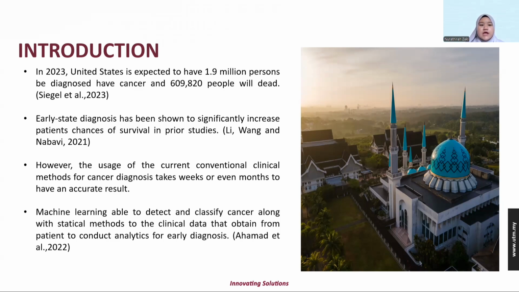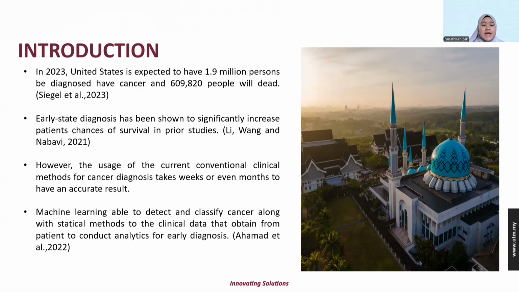women's health worldwide. So the background of this research is that in 2023, the United States is expected to have 1.9 million people diagnosed with cancer, 6,900 and also 80,120 people who will die, based on the benchmark of Siegel et al., 2023. Early stage diagnosis has been shown to significantly increase patient chances of survival. However, the current conventional clinical method of cancer diagnosis takes weeks, even months, even a year to get an accurate result.